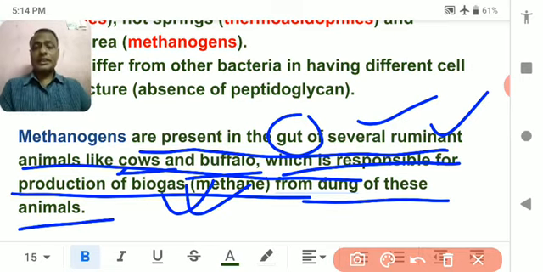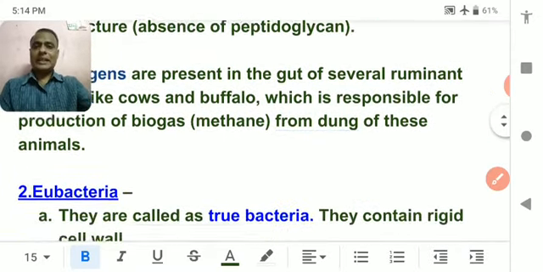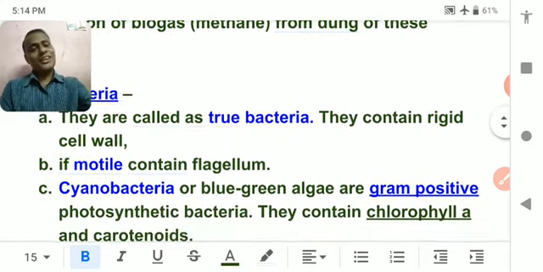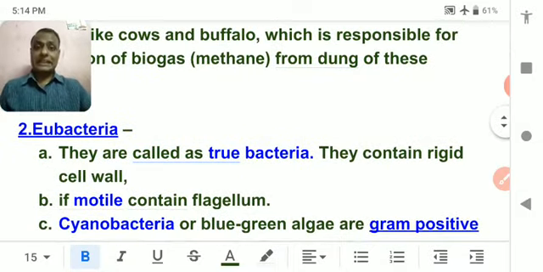Obviously, they help the cow and buffalo in their nutrition, because when they break down the cell wall, all the cell material comes out, and that is absorbed by the intestine of the cow and buffalo. Understood? And in this way they get proper nutrition. So these bacteria are symbiotic bacteria, meaning they help in the nutrition of the organism. Hope you understood.